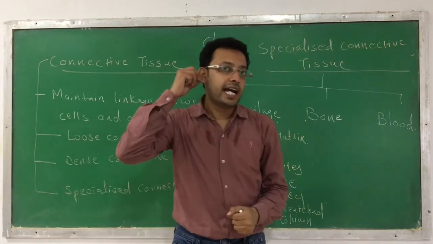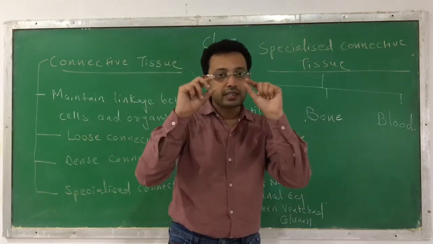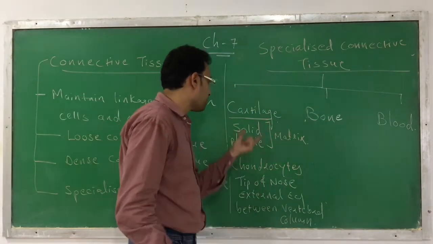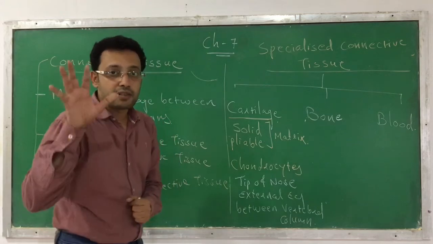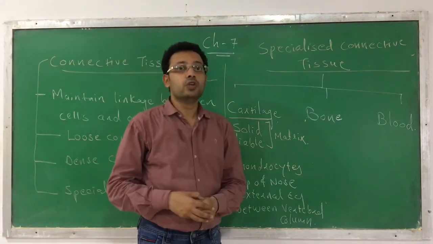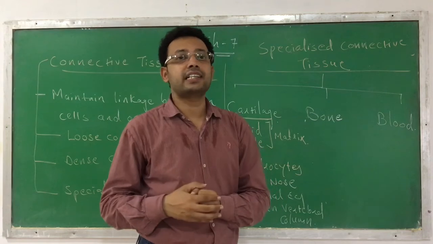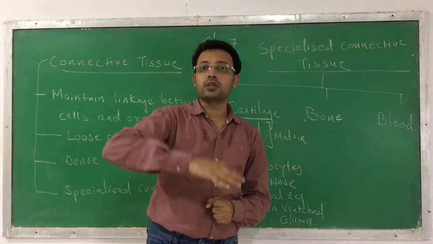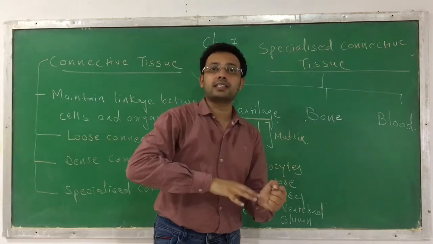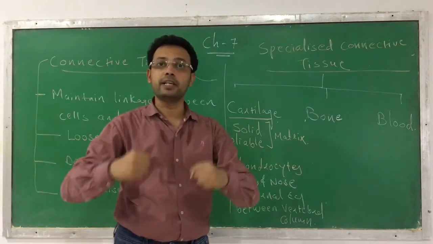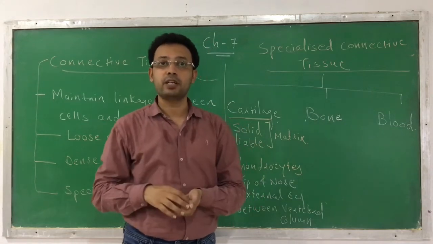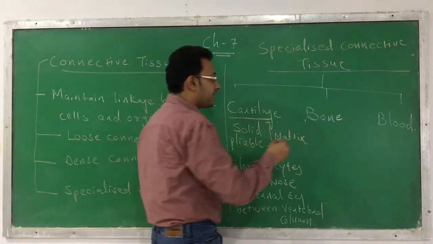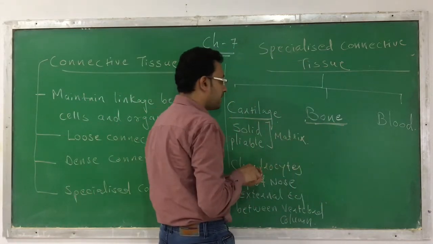Similarly, the external ear, or the gap between the two bones of the vertebral column, is made up of cartilages. When there is an embryo, lots of cartilages are present in the human body during the embryo stage. As the embryo converts into an adult one, these cartilages are converted into bones and they become hard. Okay, and thus the development of bone takes place. So this is called cartilage. Now, another kind of specialized connective tissue is called bone.